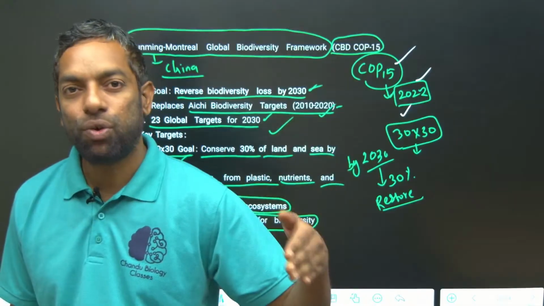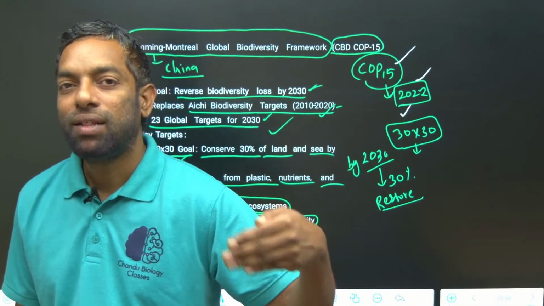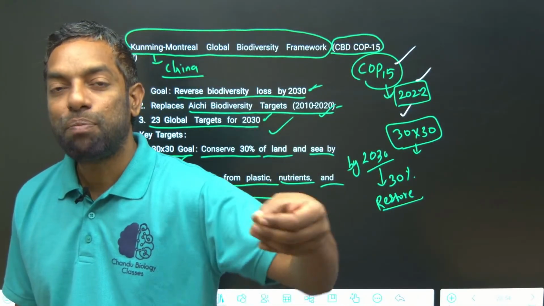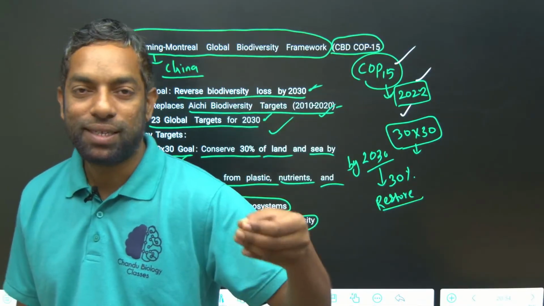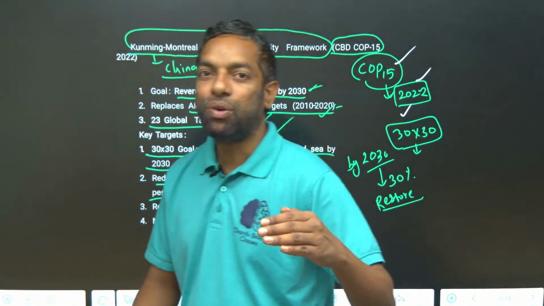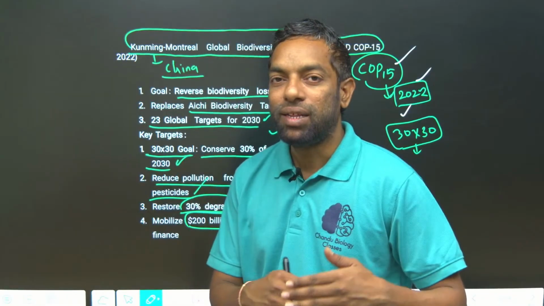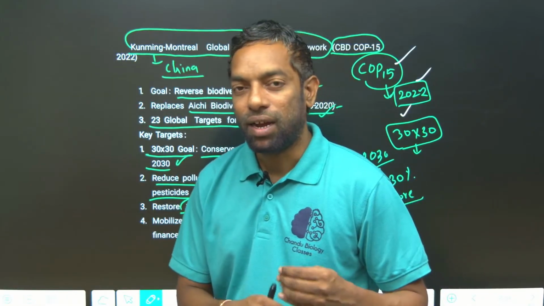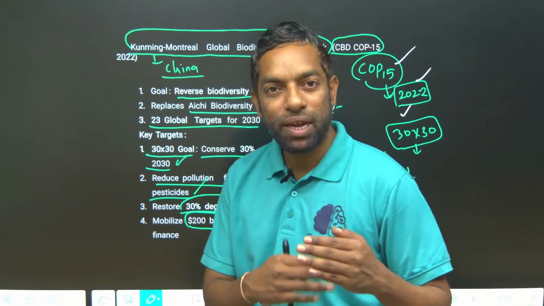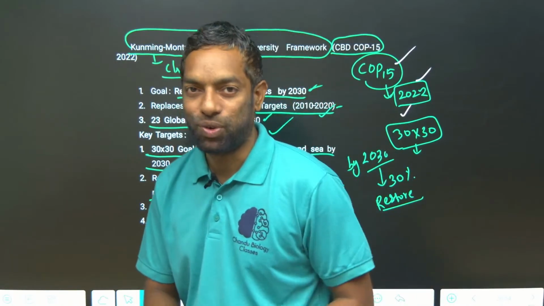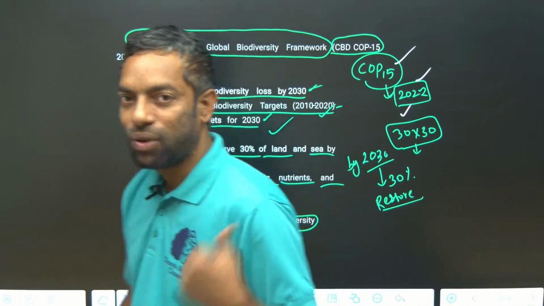There is restoration of biodiversity by 2030, 30% land, 30% sea and ocean, to be restored, meaning the pre-existing sustainability is restored. I hope you guys understand the Kunming protocol.